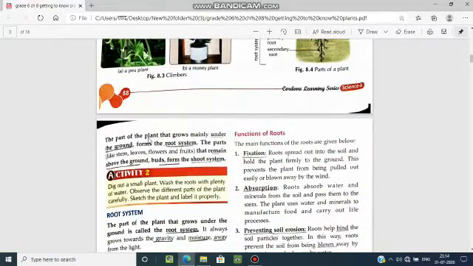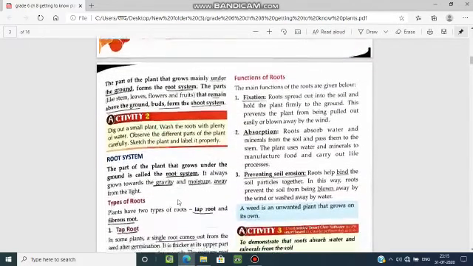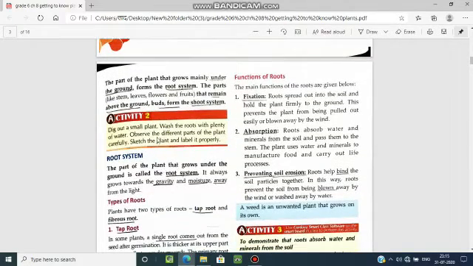The part of the plant that grows mainly under the ground forms the root system. So what is the root system? The part of the plant that grows under the ground. The parts like stem, leaves, flowers and fruits that remain above the ground form the shoot system. Dig out a small plant, wash the roots with plenty of water, observe the different parts of the plant, carefully sketch the plant and label it properly. This activity you can do at home. Otherwise, this will be done in the school when school reopens.